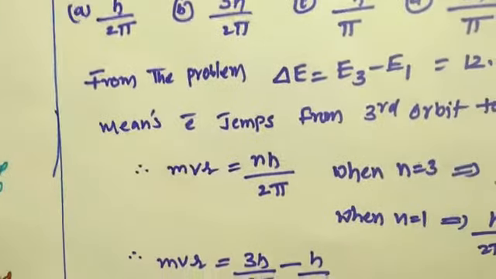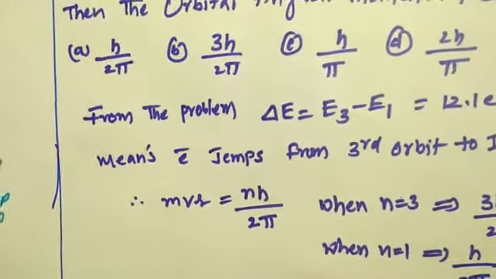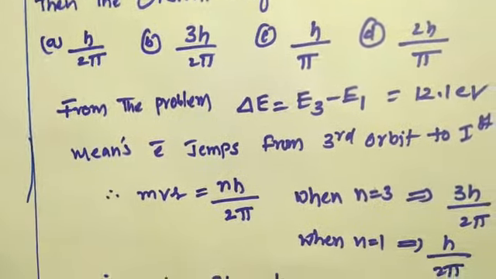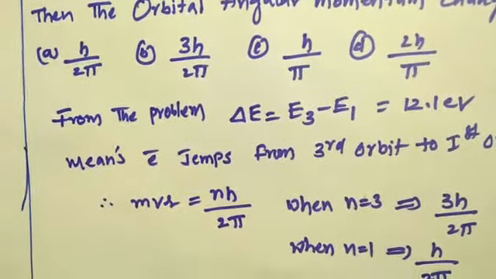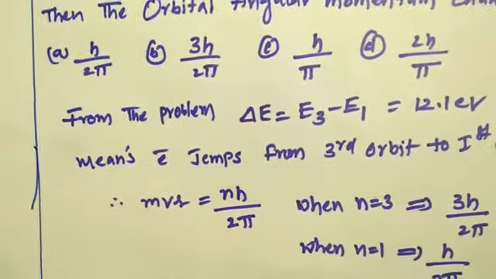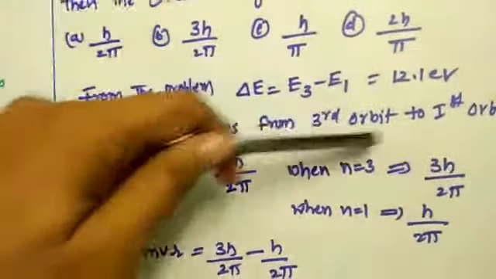Look, from the problem, the difference of energy delta E is equal to E3 minus E1, that is equal to 12.1 electron volts. It means the electron jumps from the third orbit to the first orbit.